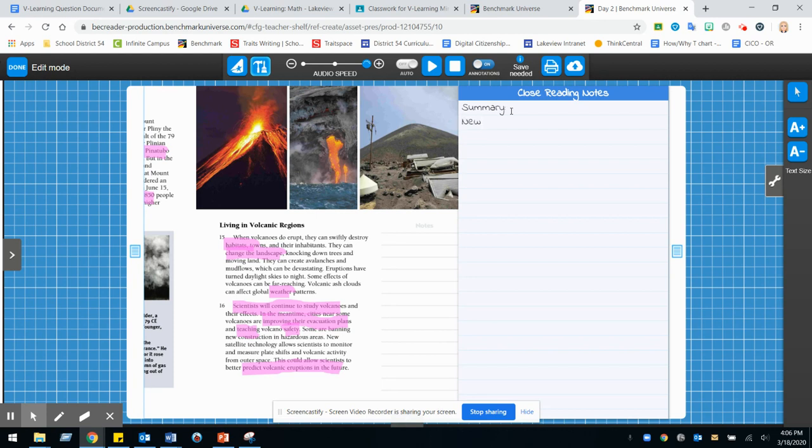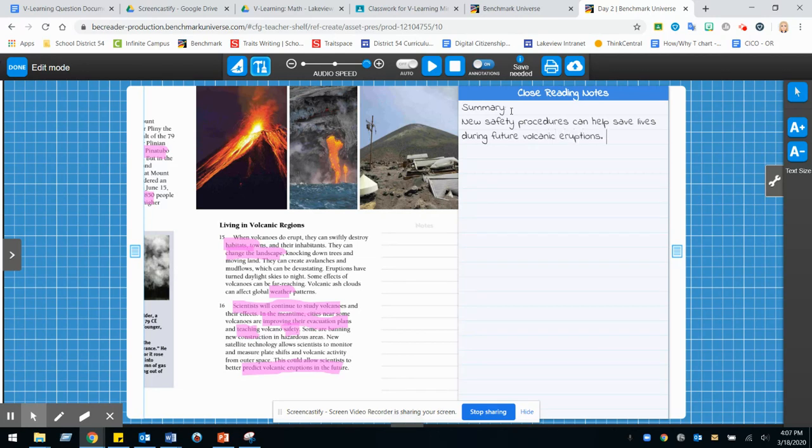And we'll go ahead and say new safety procedures. I'll just say new safety procedures can help save lives during future volcanic eruptions.